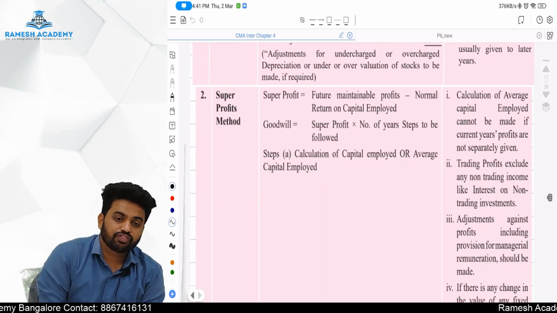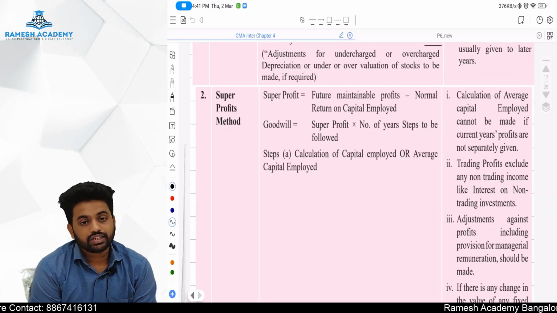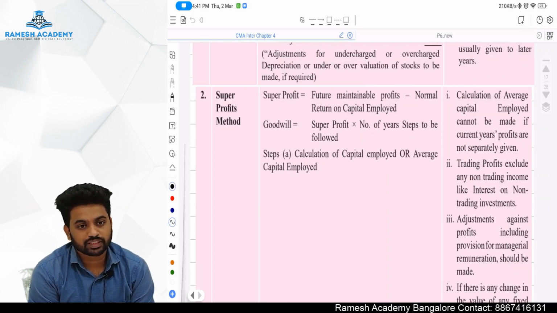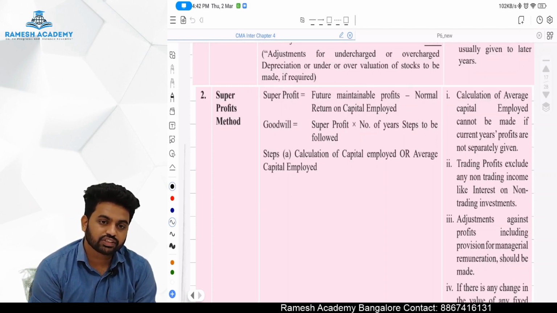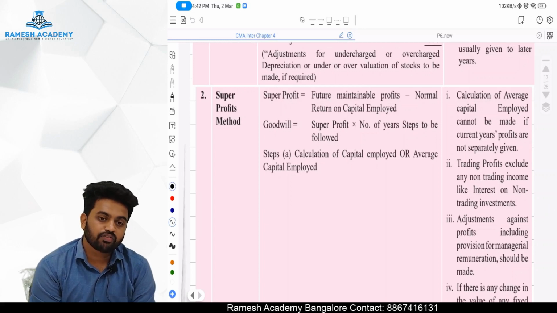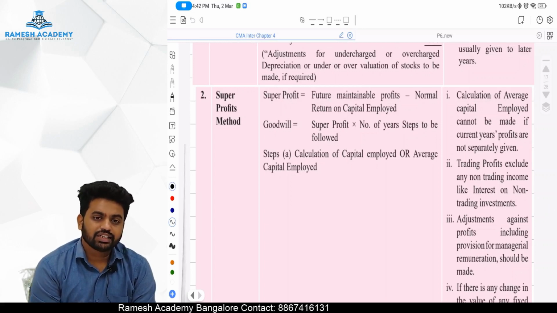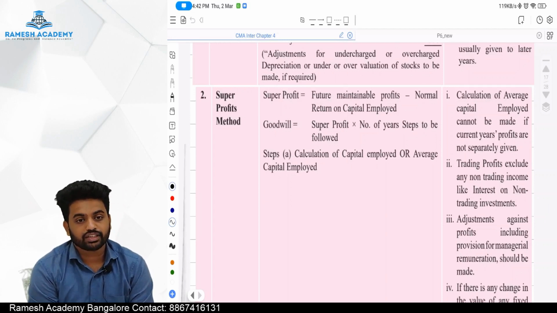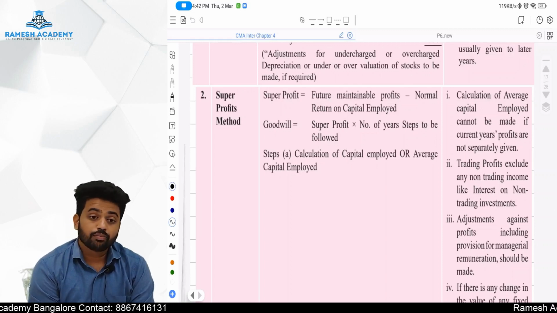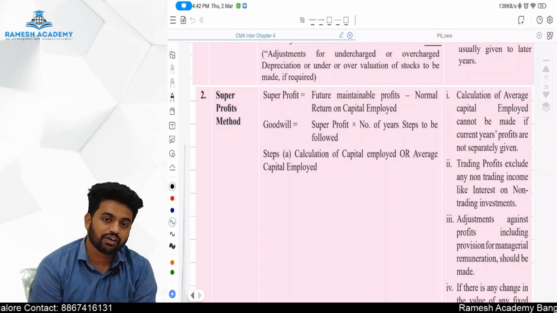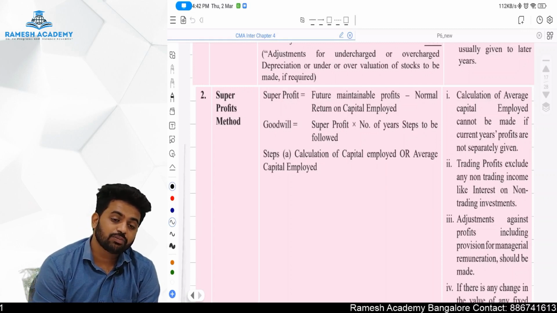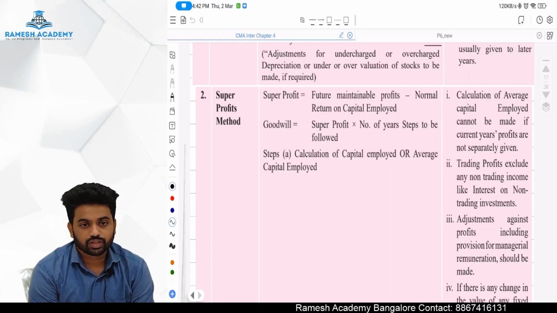Next one is the super profit method. Here goodwill is equal to super profit into number of years of purchase. How will you find a super profit, sir? Super profit is nothing but the profit which we are earning minus the profit earned by the normal people at the normal rate of return. How can we find out? Profit, how much we have earned? Simple, using the average method we can find out. Minus how much is earned by the normal public, our competitors.